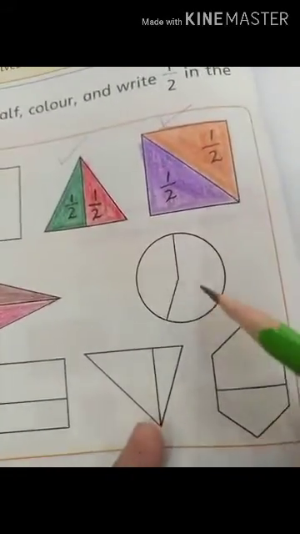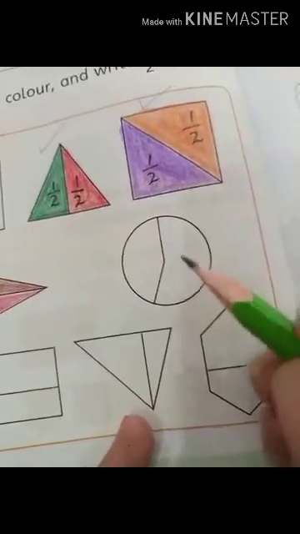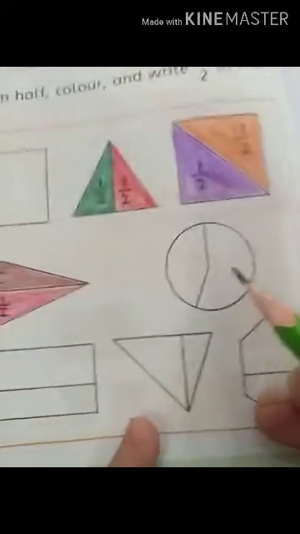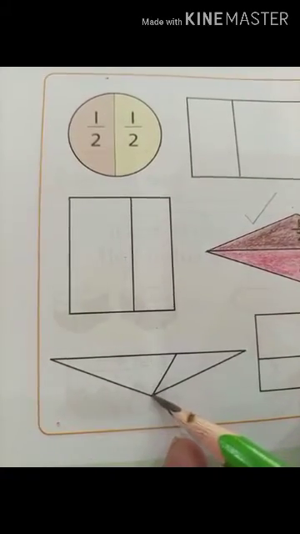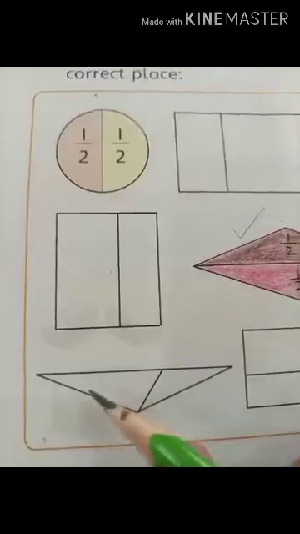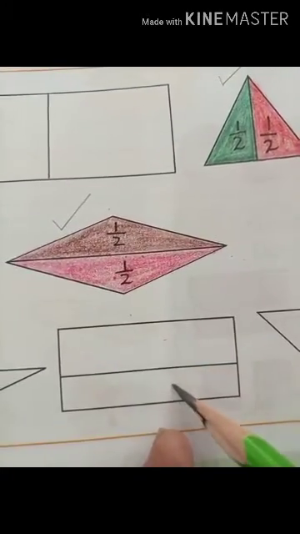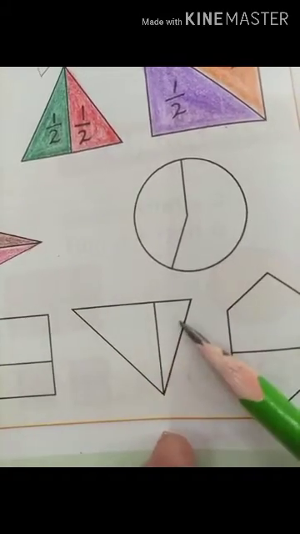This shape is not being divided into two equal parts. Look at this. This one is a bigger area and this one is smaller. So this is not correct. Next, here look at this. If it were divided from here, then it would be equal parts. But this one is quite larger and this one is quite smaller. Here this one is larger and this one is smaller, not equal parts. And in the next, again this one is larger and this one is smaller, not equal.